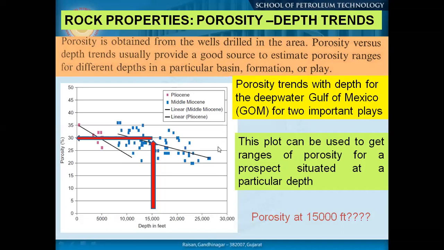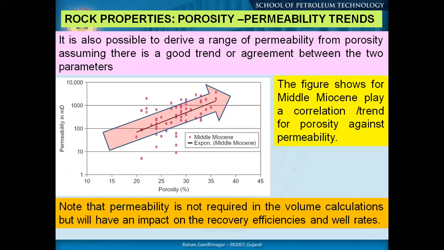So if you just see this graph, this is how we correlate. Different age rocks are there, Pliocene and Middle Miocene, different geological ages. The Middle Miocene rocks have a specific trend where you see porosity increasing or decreasing with depth, whereas the Pliocene rocks follow a specific pattern. Using this plot, we could understand what the porosity of this specific formation should be at a depth of 15,000 feet, and using that we could get our estimation of reserves. So this is how we try to understand our parameters even if we don't have the data.